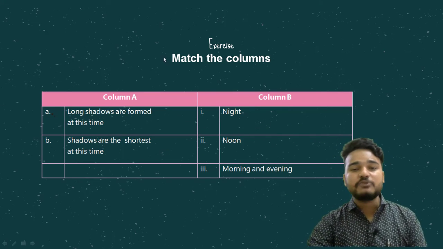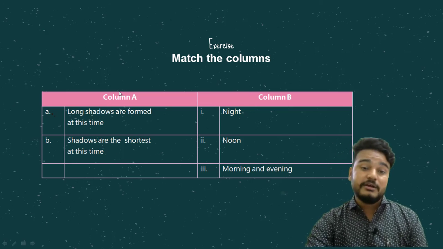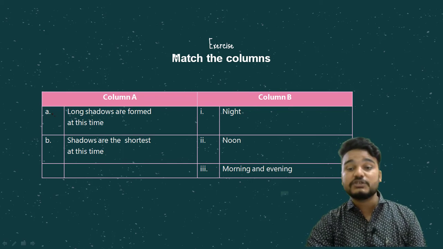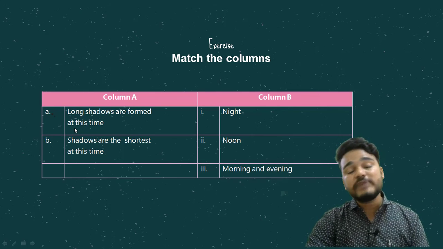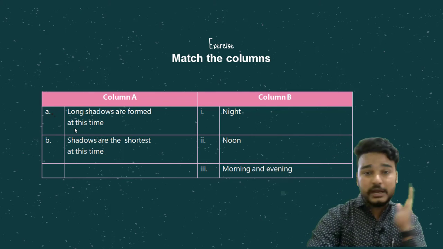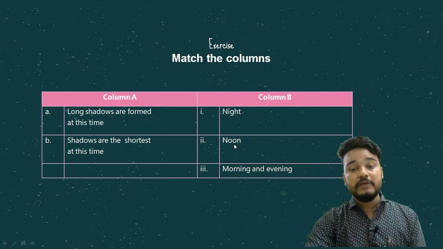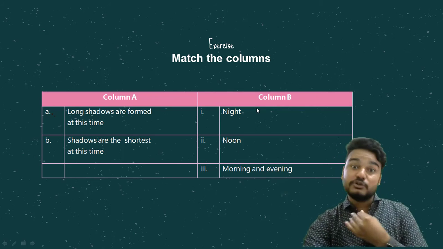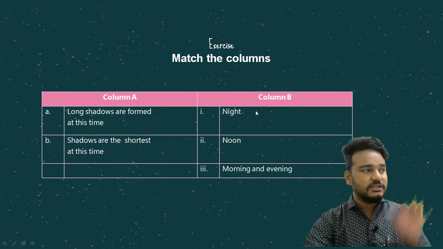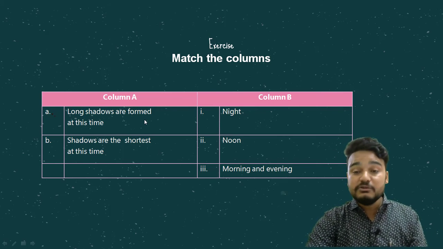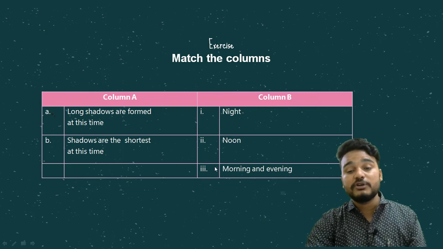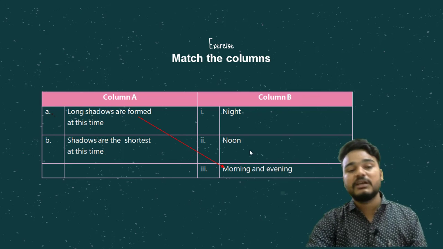Now here you have to match the columns, and in column A we have 2 options, in column B we have 3 options. A, long shadows are formed at this time. Long shadows कब होते हैं? Night time, noon time, morning and evening time. Night time में shadow आती है, कभी कभी आती है if you have light on streets, but natural night नहीं होती है. So long shadows are formed during morning and evening.